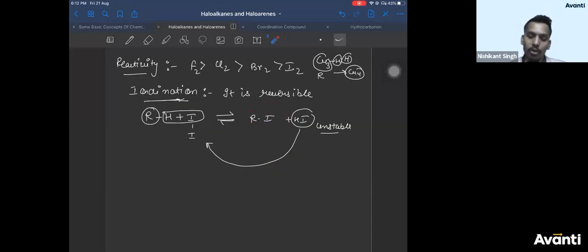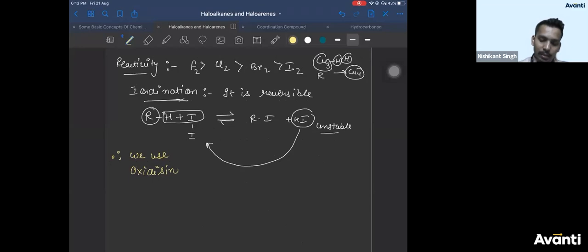Then how do we make sure the reaction is not reversible, or HI does not react with RI again to give you these two compounds? How do we make sure of that? What we do for that is we use a strong oxidizing agent. Very good, Basavraj. Oxidizing agents like HNO3, HIO3, any of these oxidizing agents we can use.